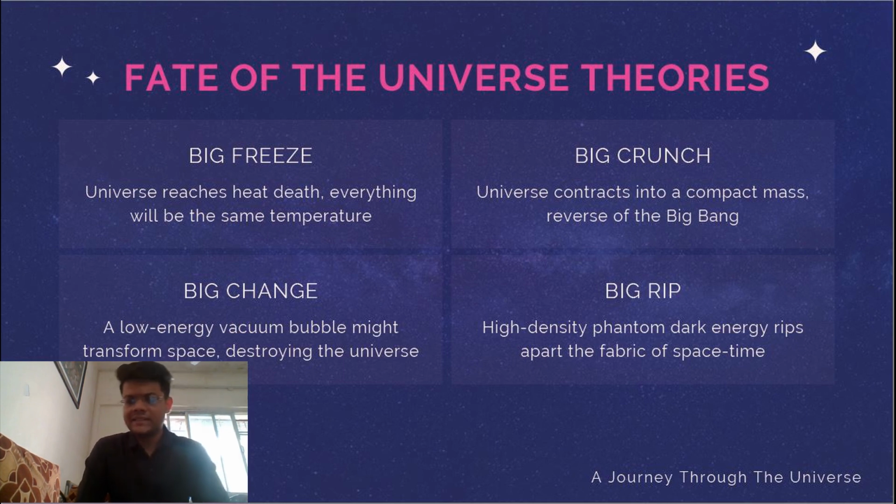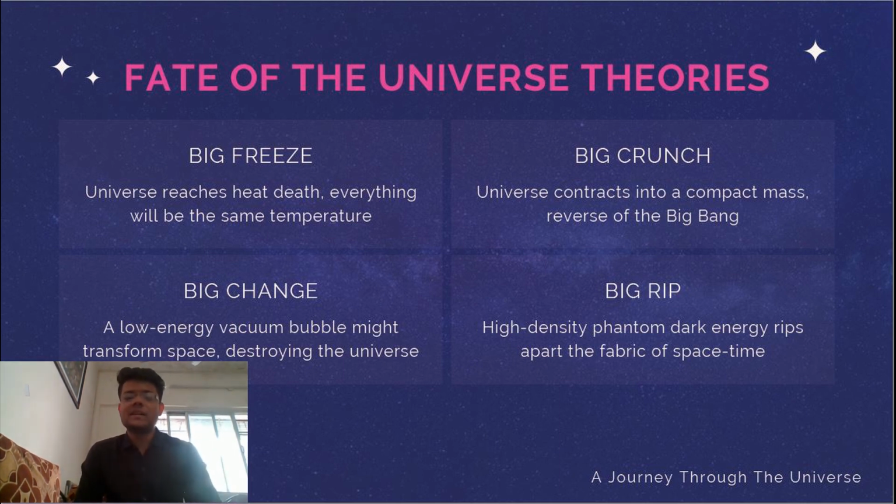Let's talk about the second type of fate. The second type of fate is the big crunch. This is opposite to the Big Bang. As we all know what the Big Bang theory is, in the Big Bang theory, the entire universe evolved from a small atom, a small mass. So what the Big Crunch theory says is that the entire universe will compact itself into one single atom, into one small mass. This is a complete reversal of what the Big Bang was.